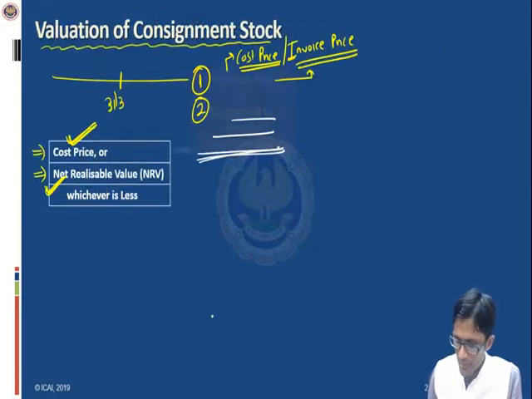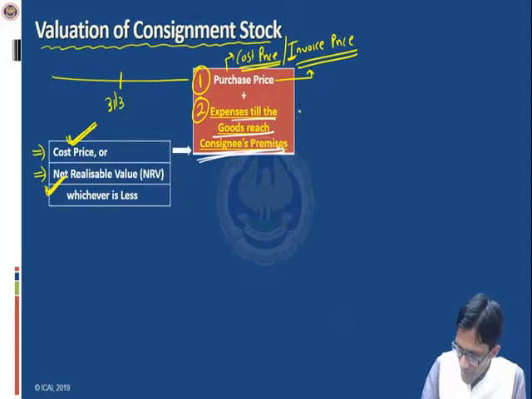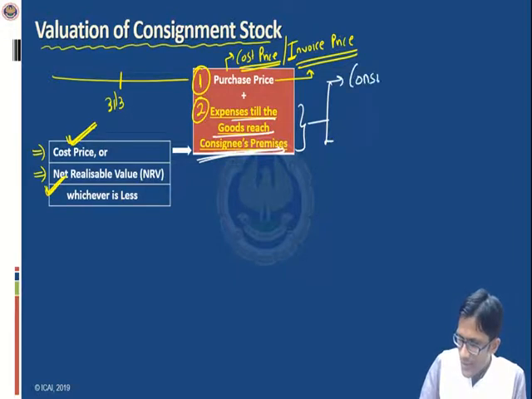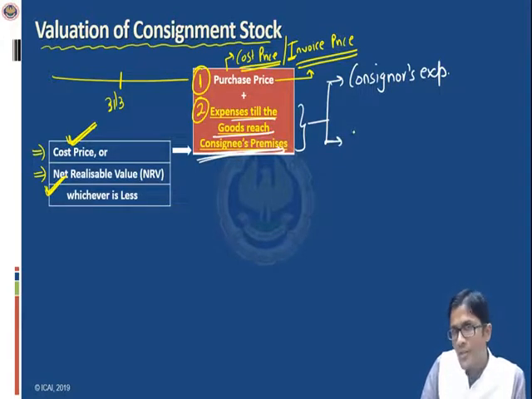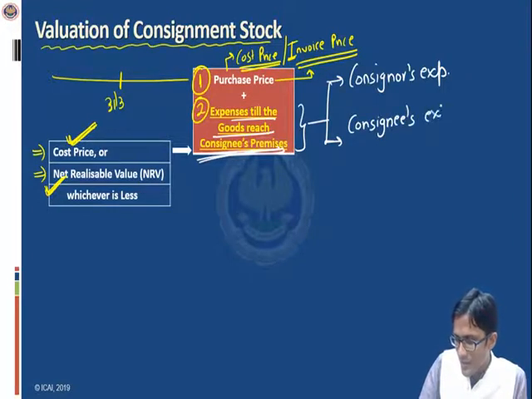First expense is what? All the consignor's expenses. Secondly, can I write all the consignee's expenses? Just tell me. No, not all the consignee's expenses. I will say consignee's expenses, only which ones? Non-recurring ones.